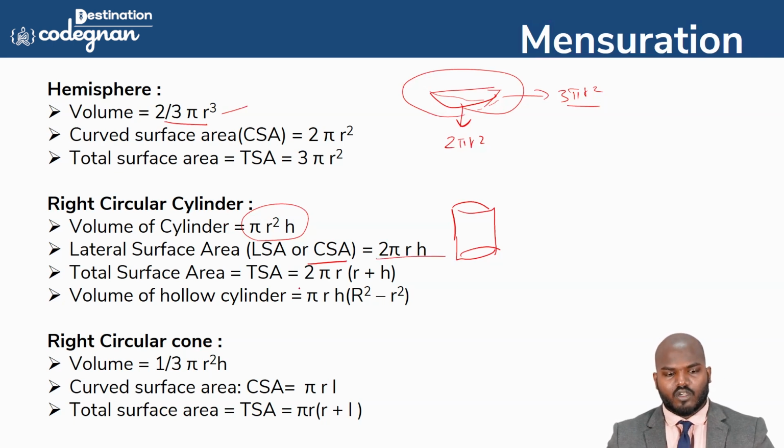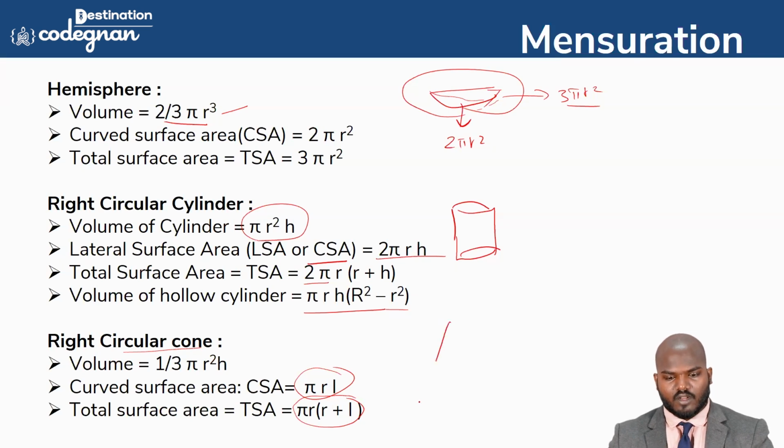So total surface area we can call it 2 pi r of r plus h. And volume of this hollow cylinder we can say this one, pi h of R square minus r square. That's what we can call this one. And right circular cone, you see this one, volume is equal to 1 by 3 pi r square h. The curved surface area we call pi r l, and the total surface area pi r of r plus l.